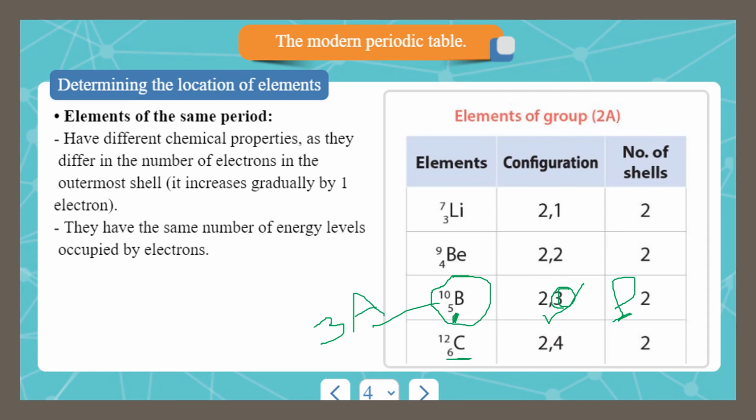For carbon, it has 6 electrons in its atom, so its configuration will be 2, 4. 2 energy levels means that we are in period 2, and 4 electrons in the outermost shell means that carbon lies in group 4A.